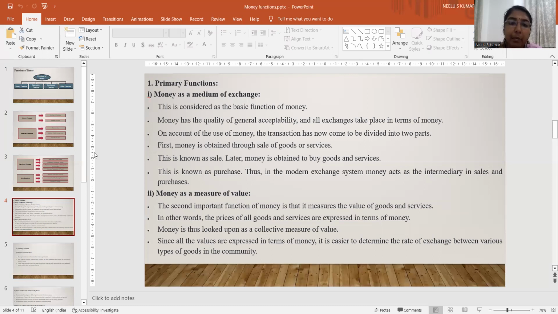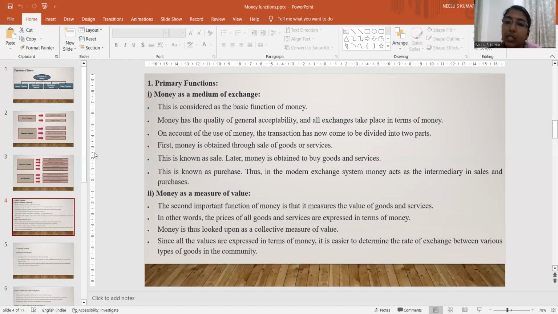Then the second primary function of money is money as a measure of value. The second important function of money is that it measures the value of goods and services. In other words, the prices of all goods and services are expressed in terms of money. Money is thus looked upon as a common measure of value. Since all values are expressed in terms of money, it is easier to determine the rate of exchange between various types of goods in the community.